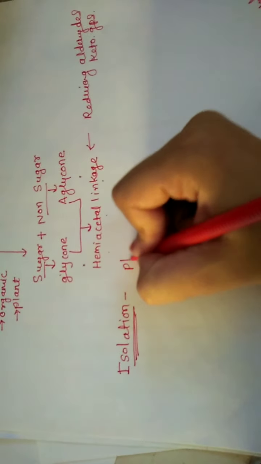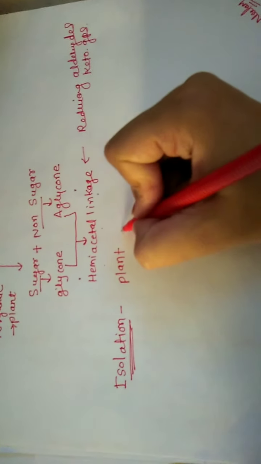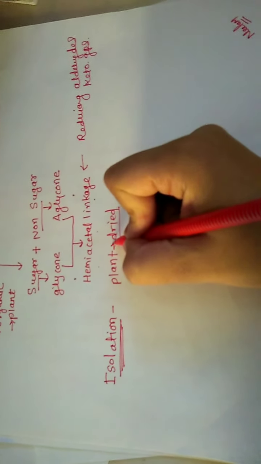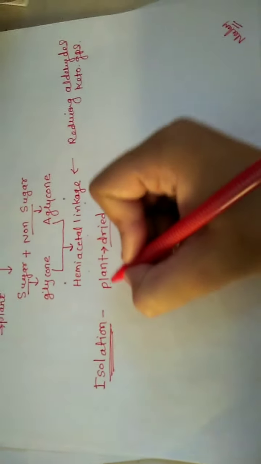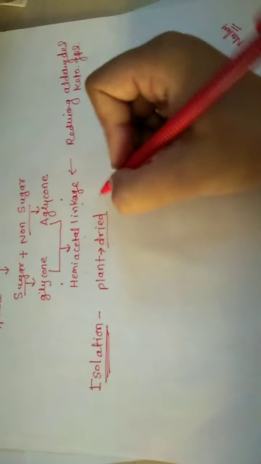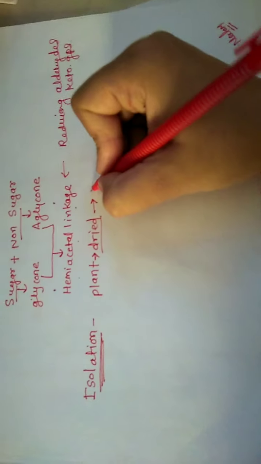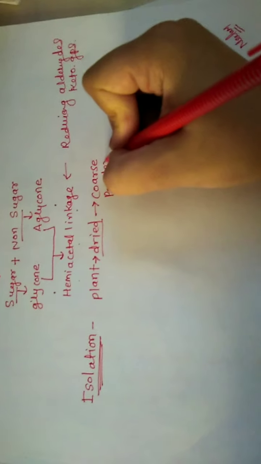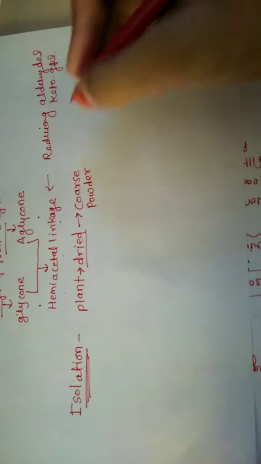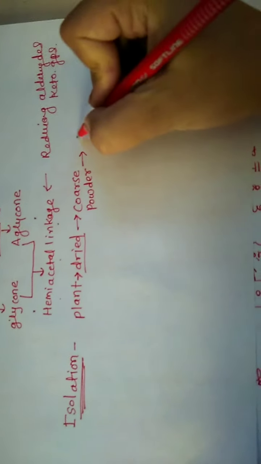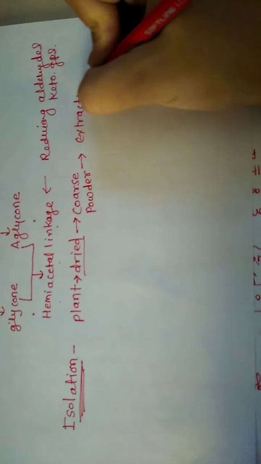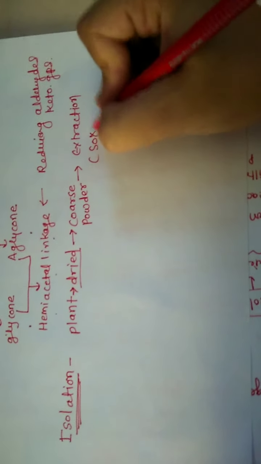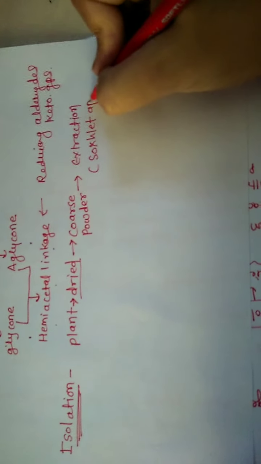Generally, the obtained material is dried, then converted into a coarse powder, and then the process of extraction, as we all know, extraction by Soxhlet apparatus.